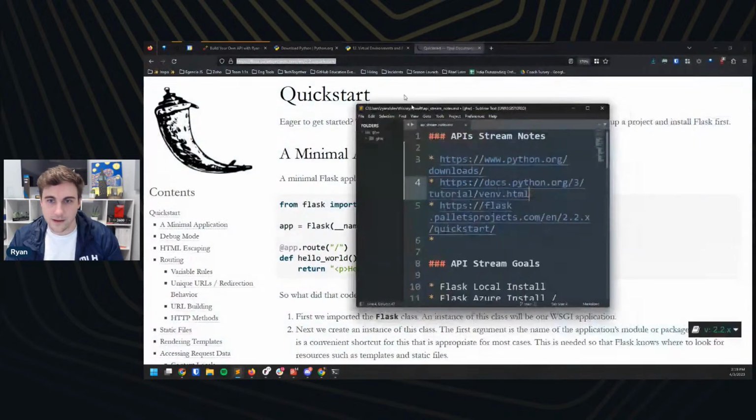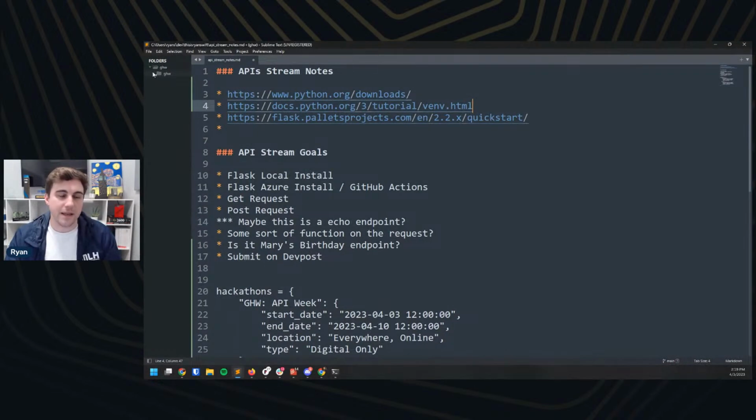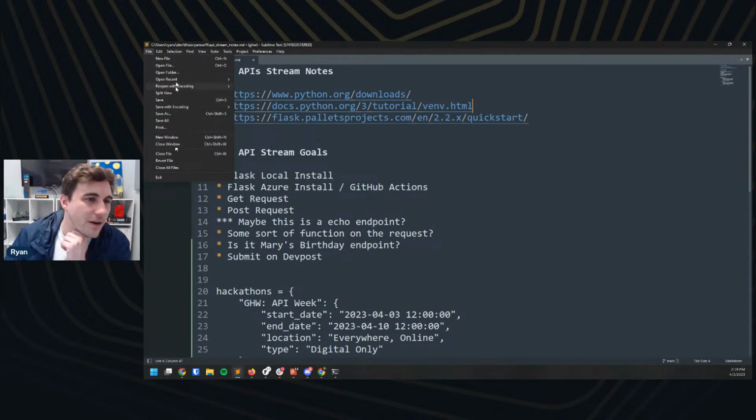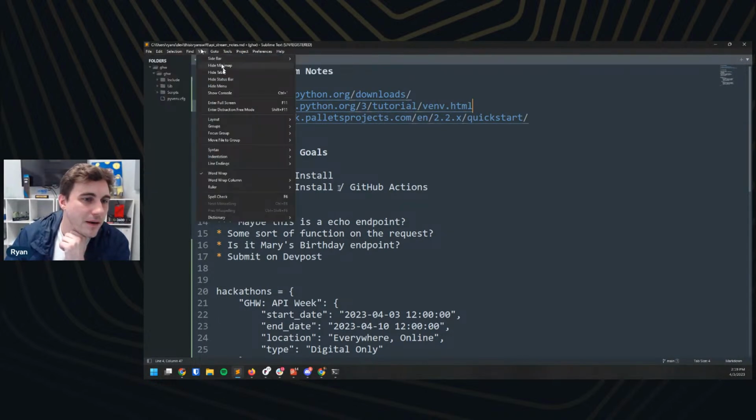Love that. All right. So we're in our Global Hack Week folder here, and I'm realizing that the virtual environment name is probably a little confusing, being GHW. Oh, and that's probably way too small for you at home. Let me see if I can zoom this at all. View.